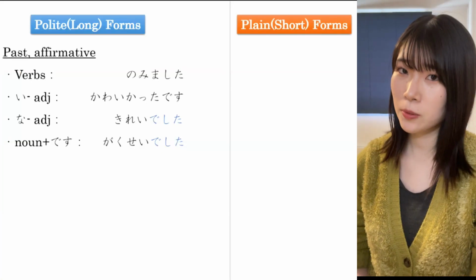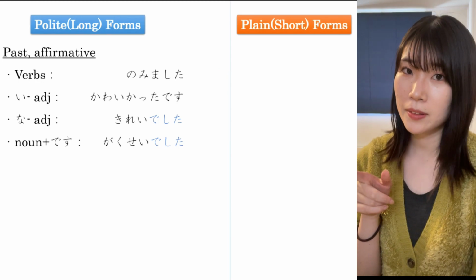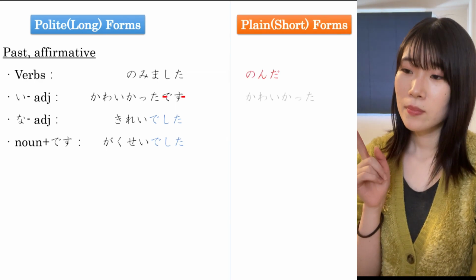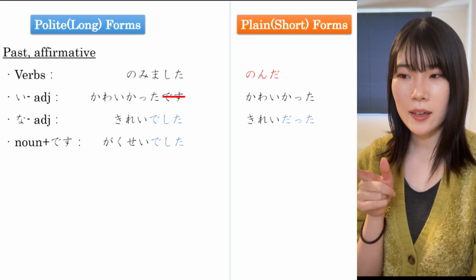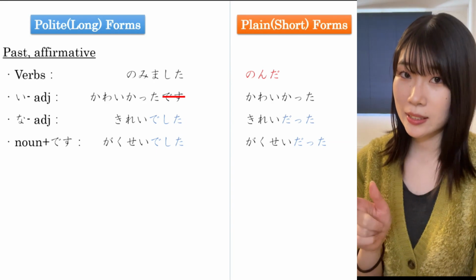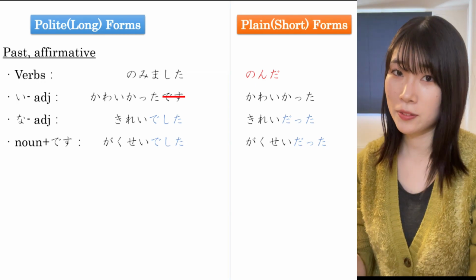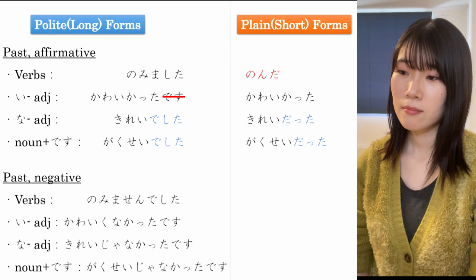First, let's see what we learned last time. Plain past affirmative forms: 飲んだ。可愛かった。綺麗だった。学生だった。We practiced these last time, so if you don't remember them, please watch the previous lesson first. Let's see past negative forms.